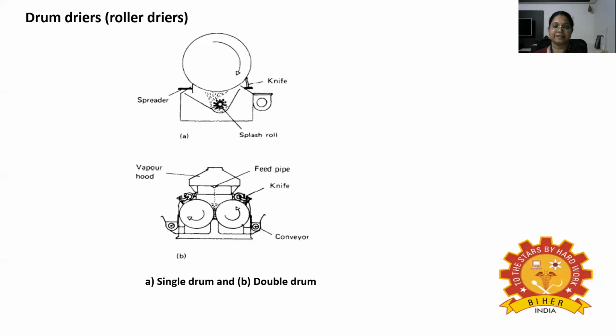The next types we'll see, the first is drum dryer or roller dryers. Slowly rotating hollow steel drums that are heated internally by pressurized steam to 120 to 170 degrees centigrade. A thin layer of food is spread uniformly over the outer surface by dipping, spraying, spreading, or by auxiliary feed rollers. Before the drum has completed one revolution, the dried food is scraped off by a blade which contacts the drum surface uniformly along its length.